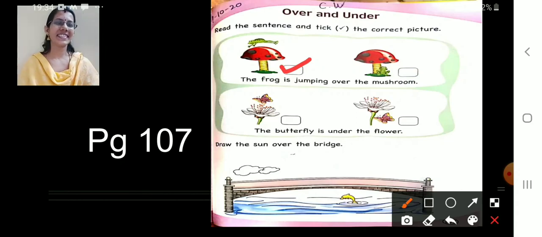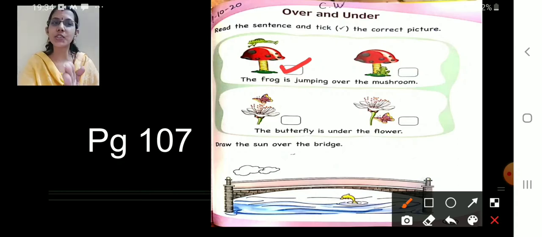Good. What have they asked in that? Just read that sentence. The butterfly is under the flower. Under the flower. Correct?